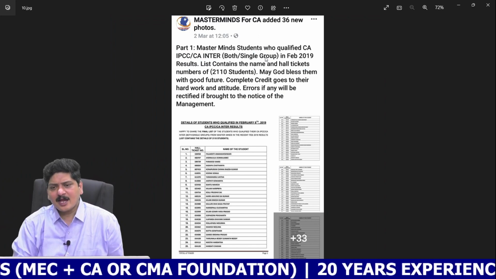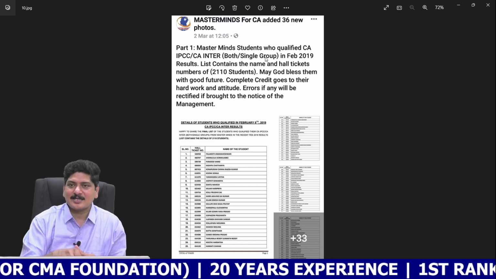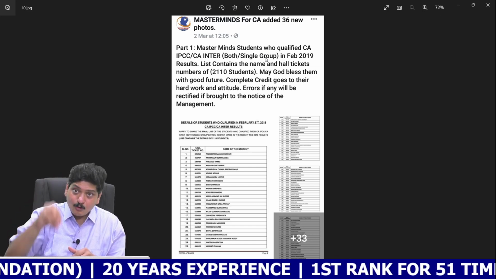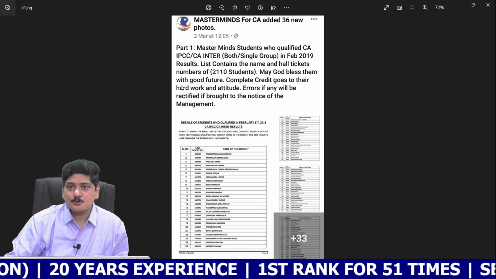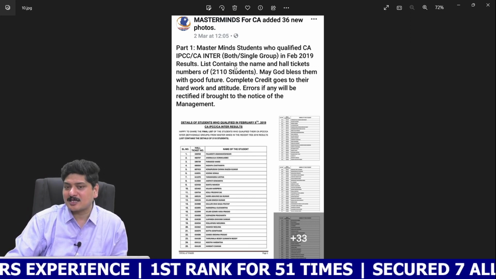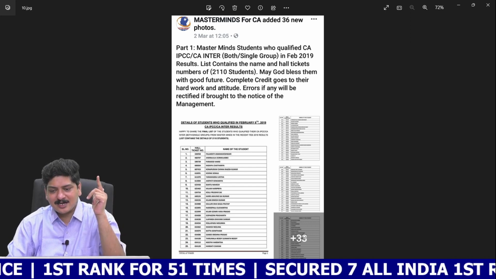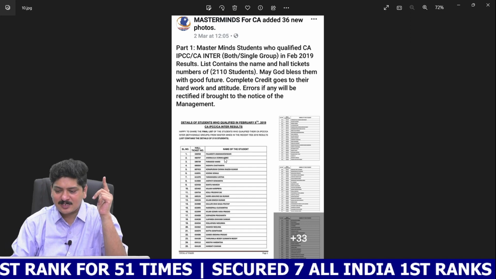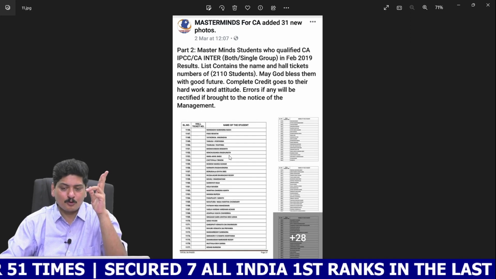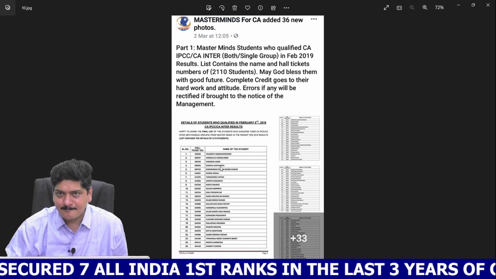And it happened in February 2019. You can find the same even on our Masterminds CA official Facebook page, even now. As many as 2,110 students qualified CA Inter and IPCC, either both groups or a single group, in a single shot. This is part 1, containing pages 33, 34, 35, 36, and part 2, containing pages 28, 29, 30, and 31. Put together, near about 70 pages, which include details like hall ticket number and name of the student.